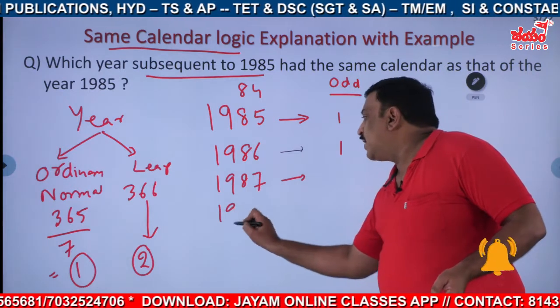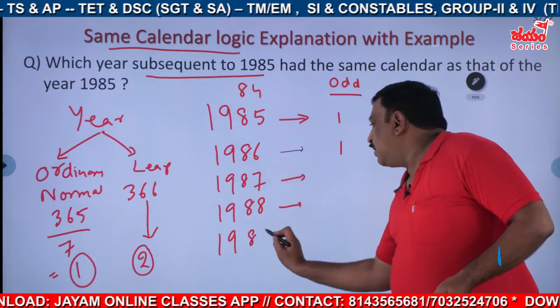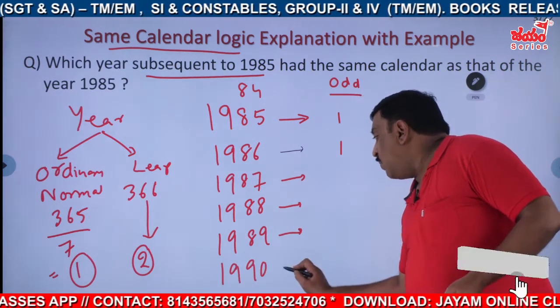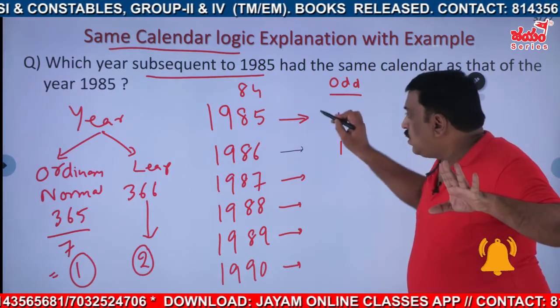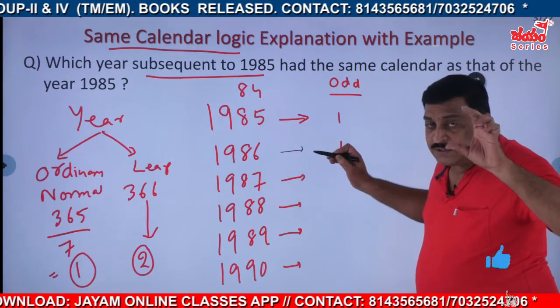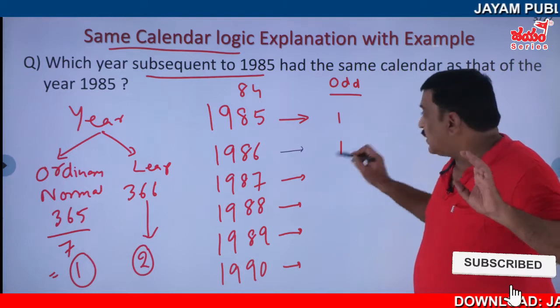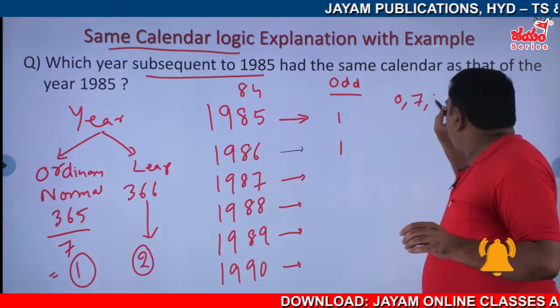Coming to 1987, first of all we'll write the cases here. Till how many years do you have to try? Till you get the addition of the odd days as either 0, it can't be 0, or either 7 or 14.